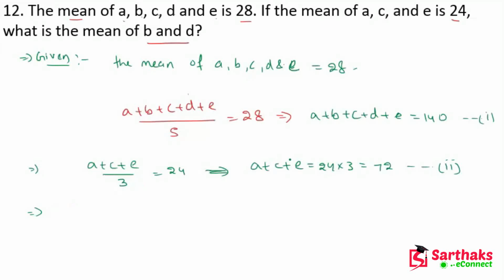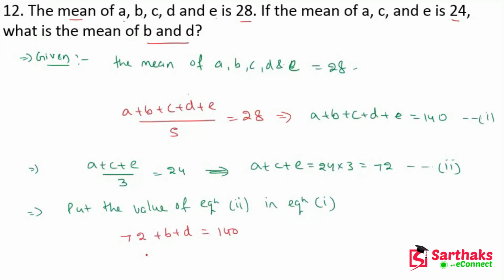Now substitute this equation in equation number 1. If we place the value of A plus C plus E from equation 2 in equation 1, we get 72 plus B plus D is equal to 140.